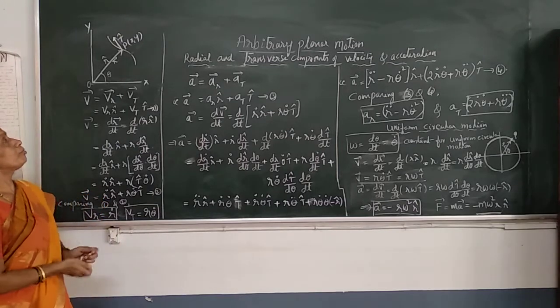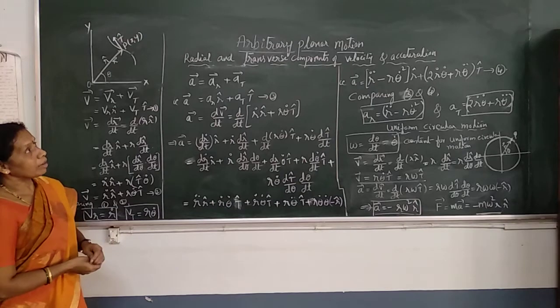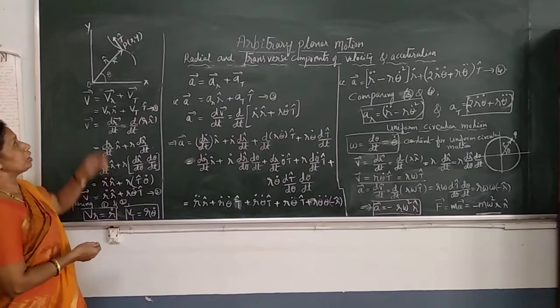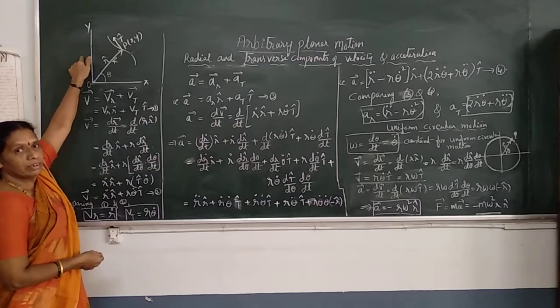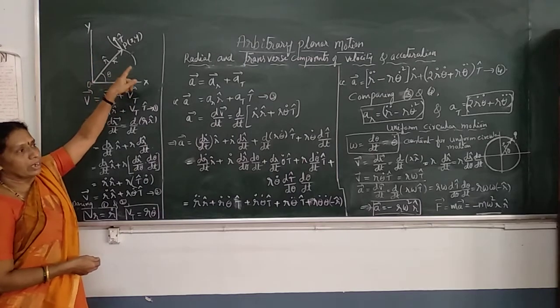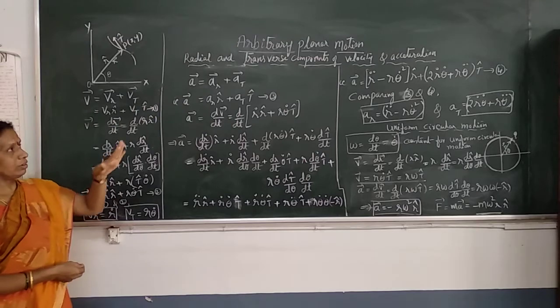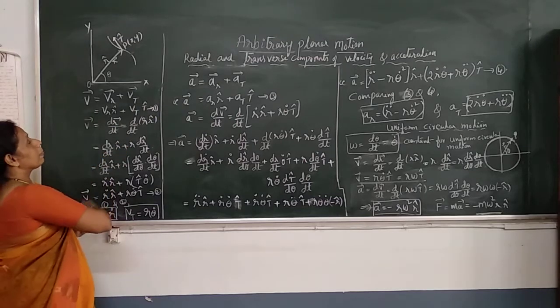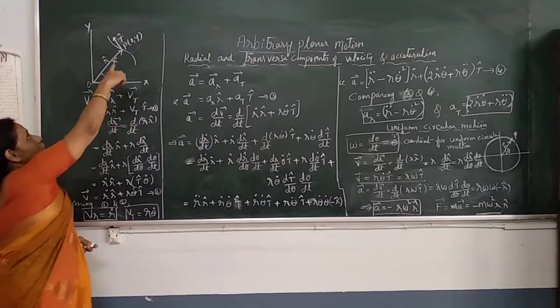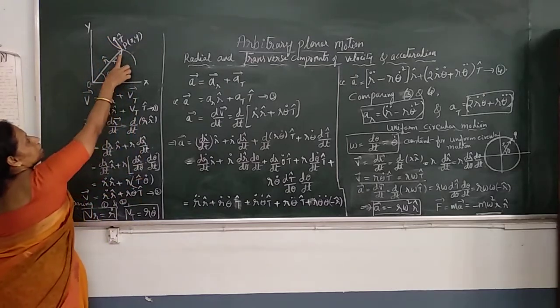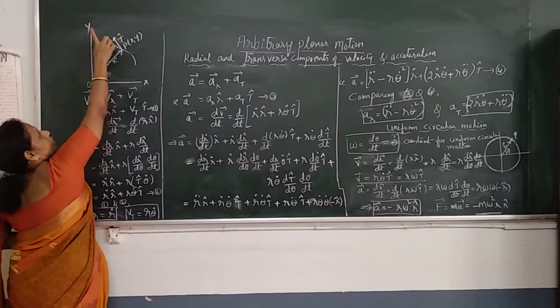Consider a particle of mass m in arbitrary planar motion. Let the motion be restricted to the x and y plane. The motion is in the xy plane and it is an arbitrary one. There is no restriction to the motion of that particle. The particle is moving along this curved path. Here we have a particle moving along this curved path.